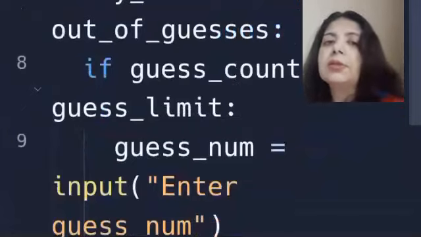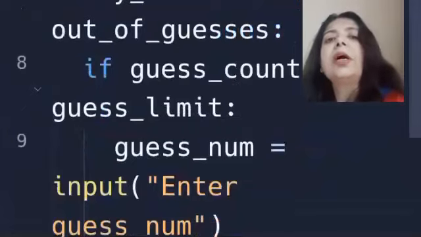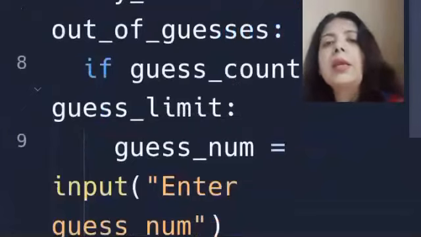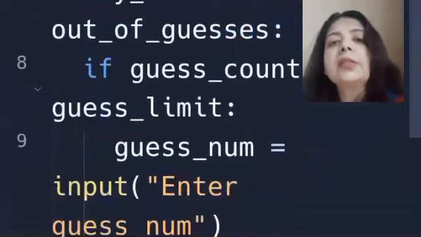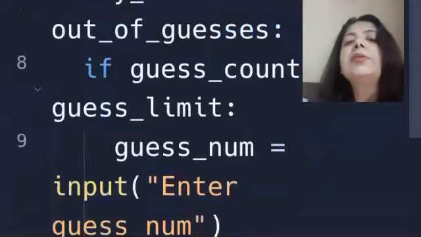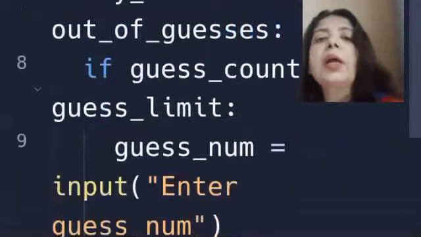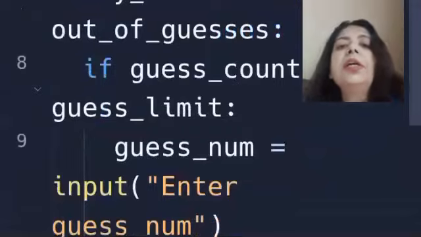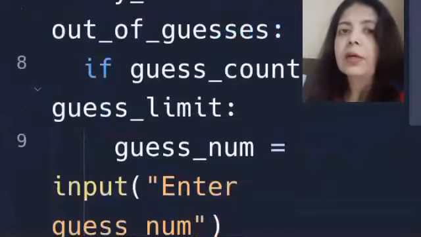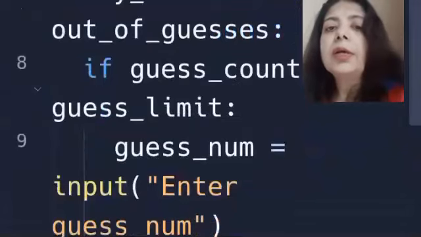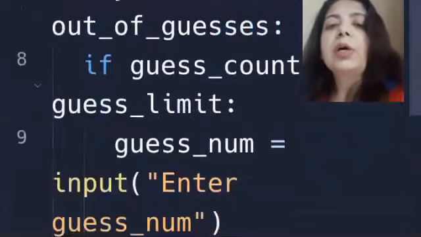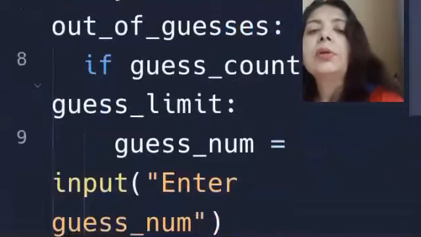As long as you're not out of guesses and the guess count is less than the guess limit, the guess number will be input, enter the guess number. And you're allowed to do that until the conditions above are met. So that's the game. You'll see how it is implemented once we go to the output screen in the console.